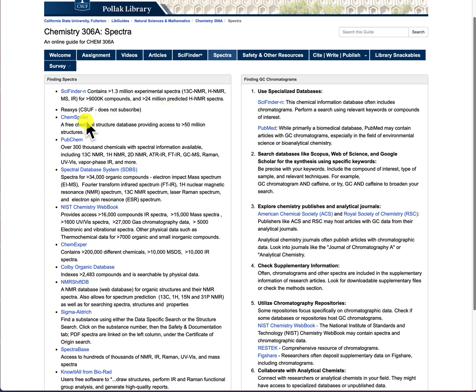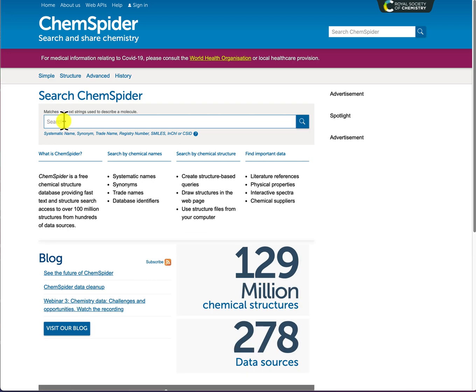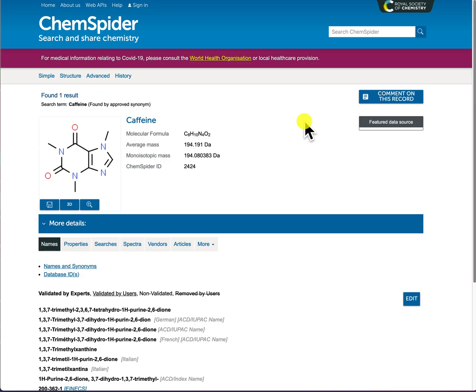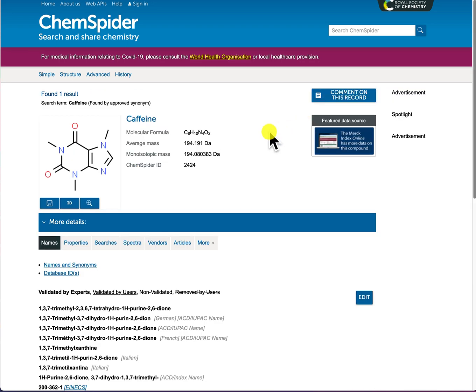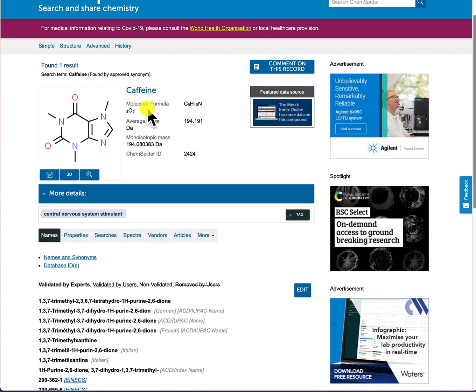For example, if I click on ChemSpider, this brings me up to the front page of ChemSpider. Now there's a search box here, so just type in the name of your substance, click on search, and this brings me up to the chemical information of the substance.